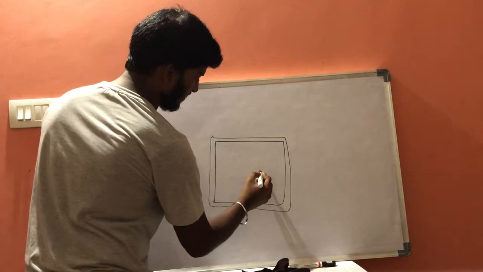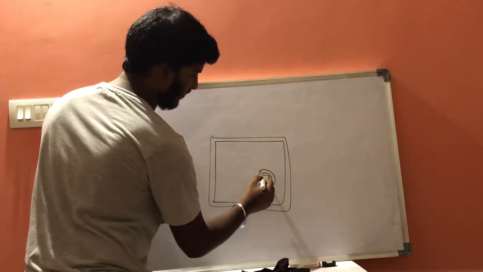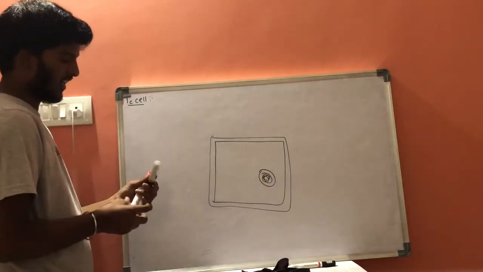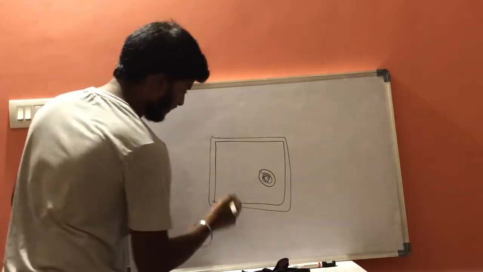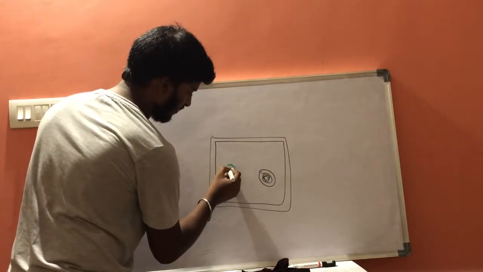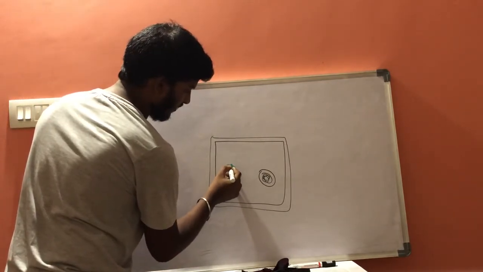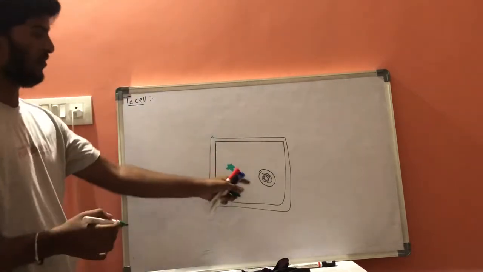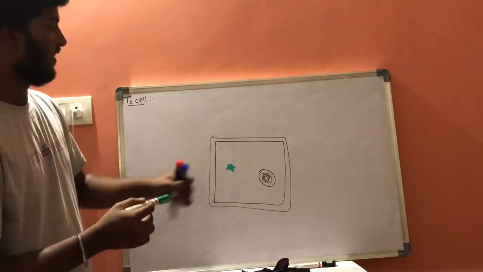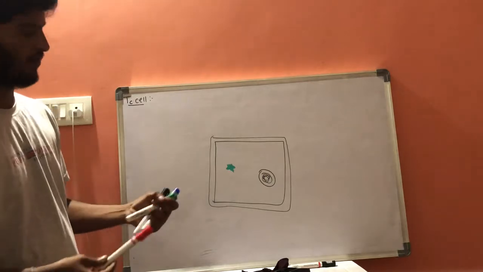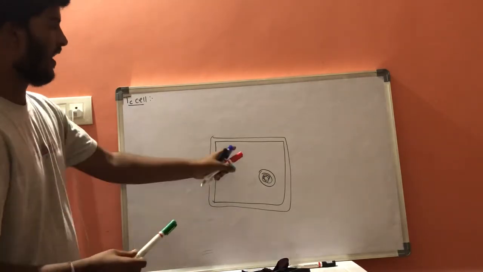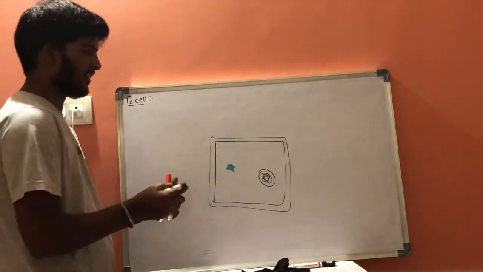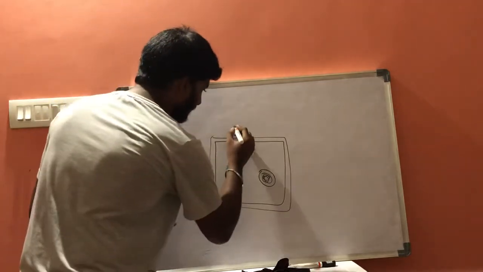This is a virus which has entered into the cell, and it consists of viral genes, which are produced in the cell. This cell consists of special types of receptors on the surface, and those receptors are called MHC class 1.